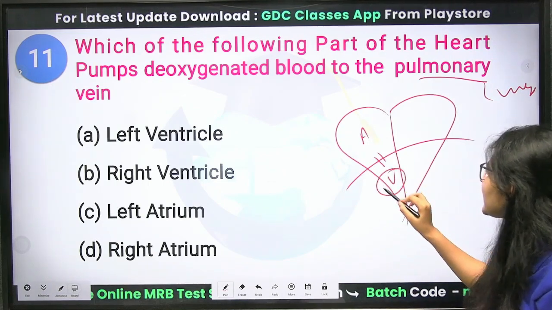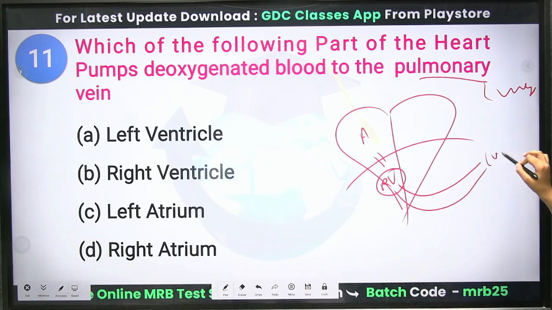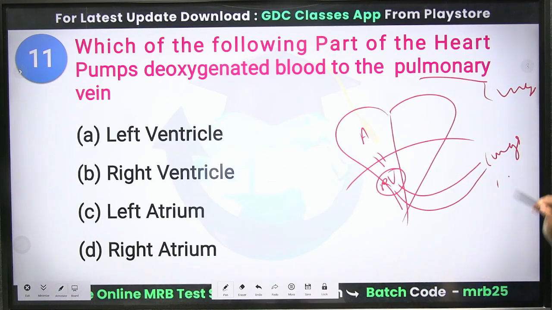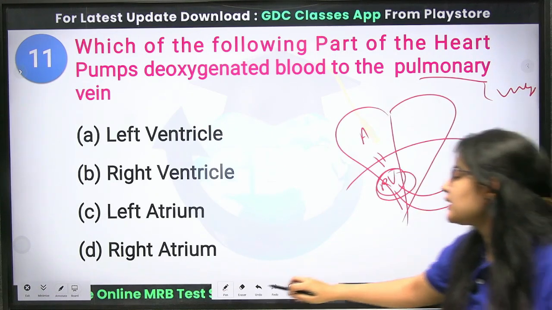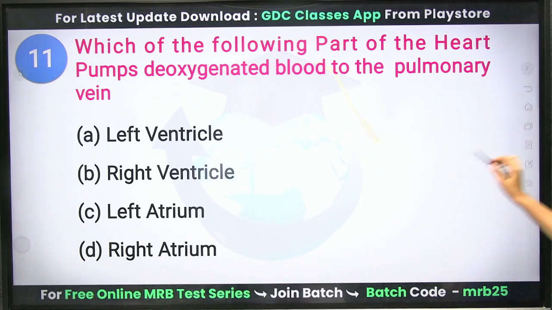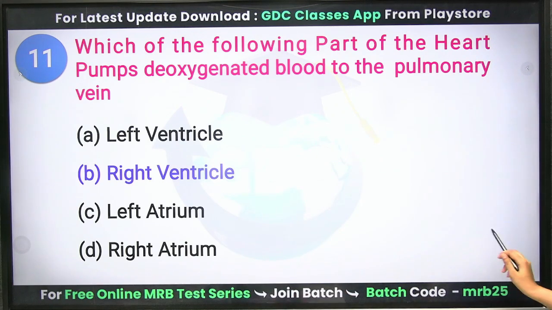Now, your right ventricle will pump the blood to your lungs for purifying the blood to oxygenated blood. Clear? So, your right ventricle is responsible for pumping the blood to your lungs. Clear? Right ventricle is the correct answer.